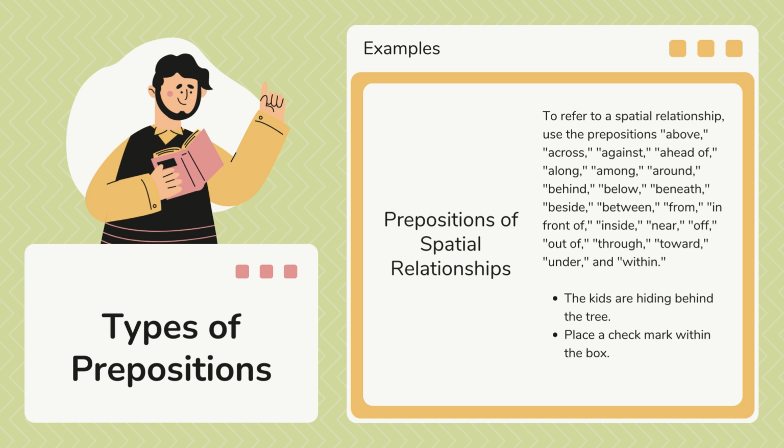These kinds of prepositions, we use them to refer to a spatial relationship using the next prepositions: above, across, against, ahead of, along, among, around, behind, below, beneath, beside, between, from, in front of, inside, near, of, out of, through, toward, under, and within. And we have two examples for those.